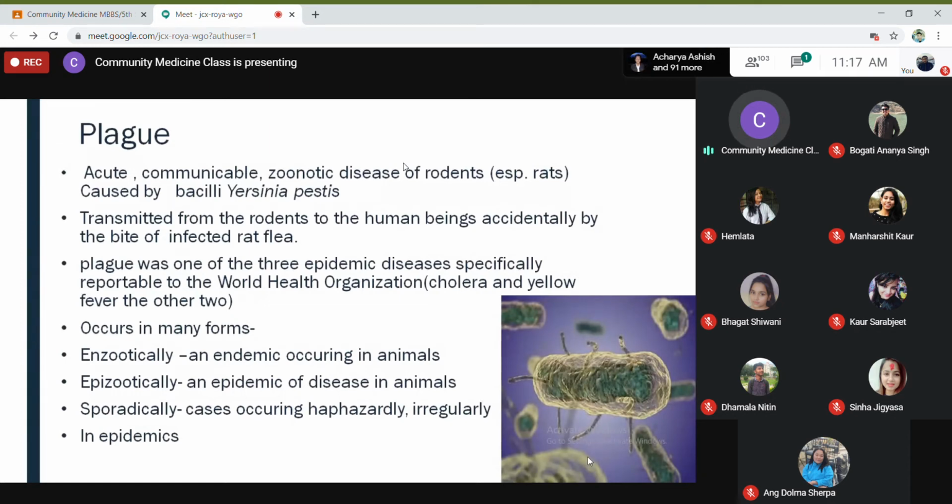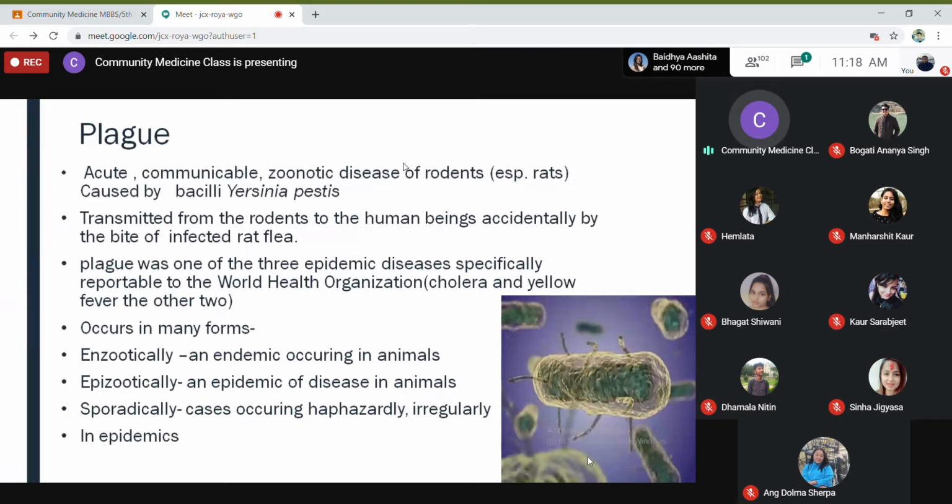Okay, and the vector is the flea. The rat flea is the vector over here, which actually carries Yersinia pestis from the rodents while sucking blood, and goes and bites a human being and inoculates Yersinia bacteria into the human body. Okay, that's how the cycle goes on. So basically, it's a disease of rats, which is accidentally transmitted to human beings.